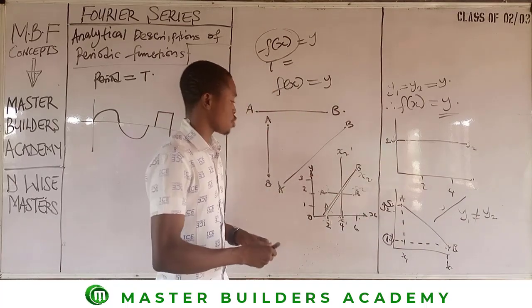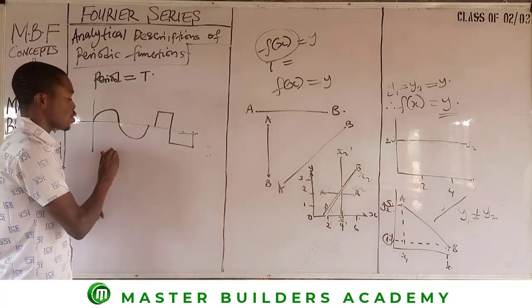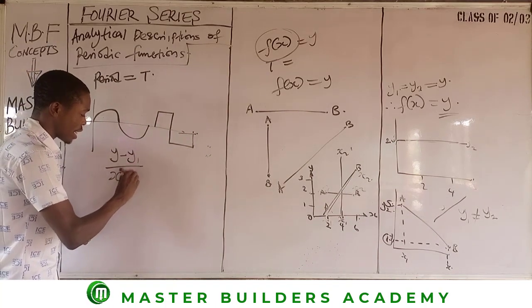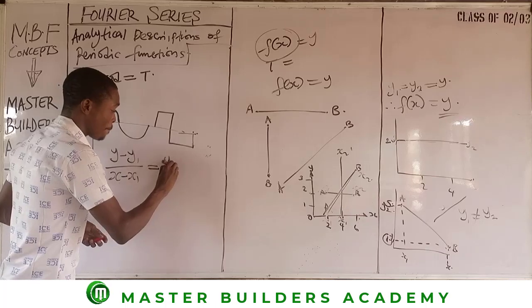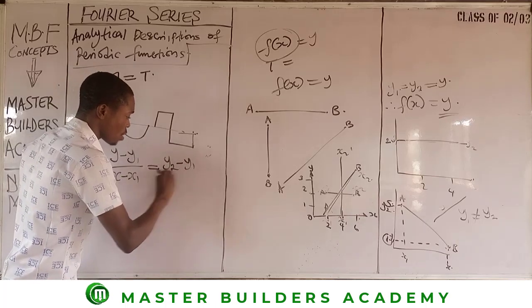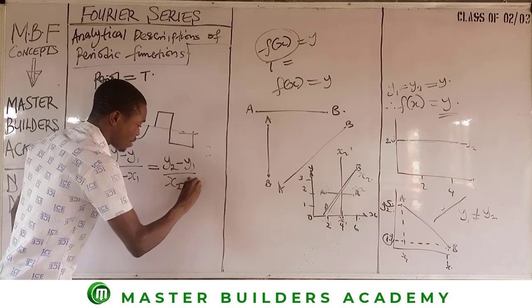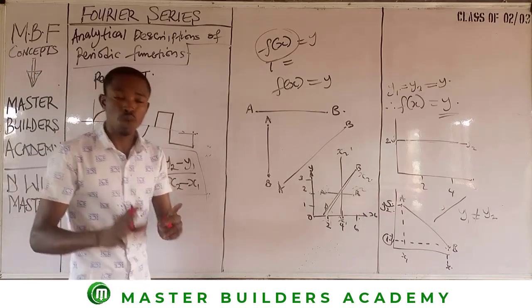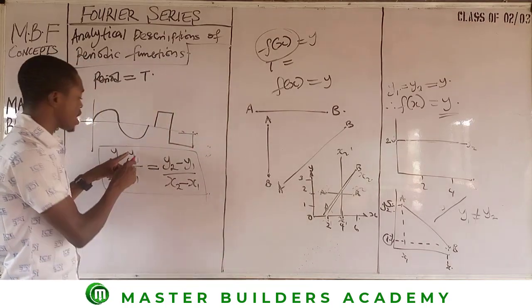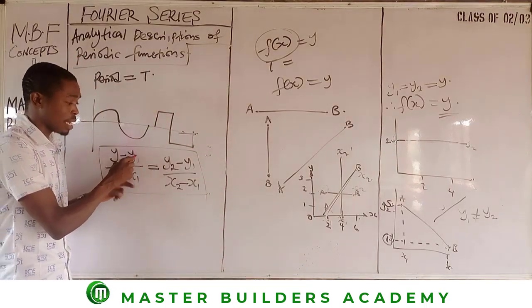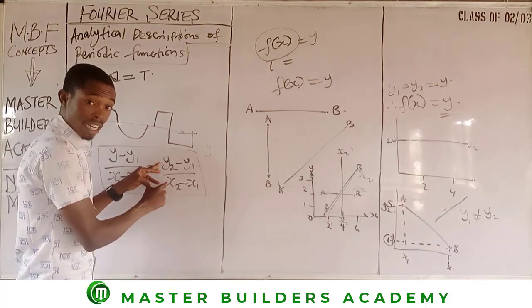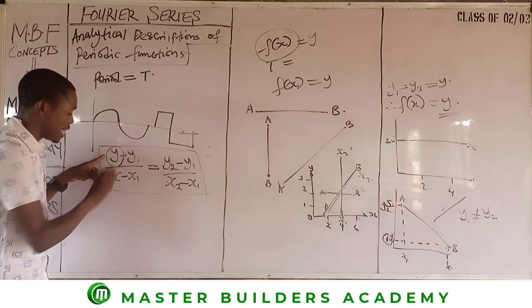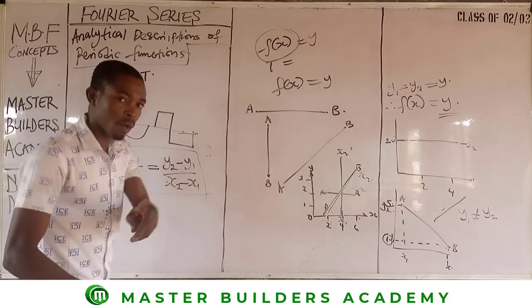And what is the equation of a straight line? The equation of a straight line is given as (y minus y1) over (x minus x1) is equal to (y2 minus y1) all over (x2 minus x1). This particular equation here is called the equation of a straight line. So what you do is that the value of x1 that you have, put it here, the value of y1 you have, put it here, the value of x2, put it here, the value of y2, put it here, just like that. You substitute in there, and you are able to find y in terms of x. So this is what you do.